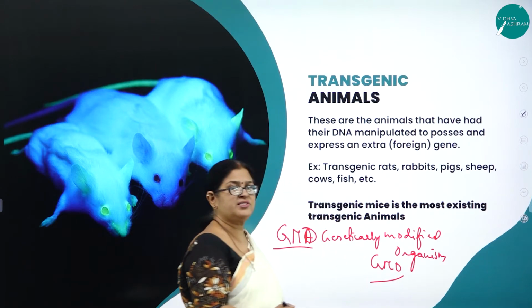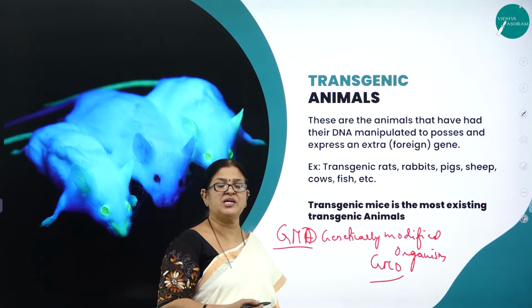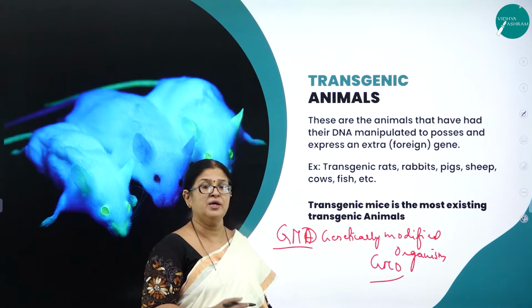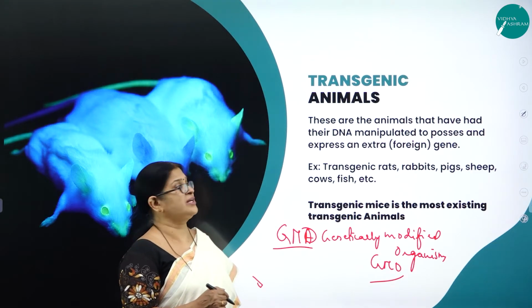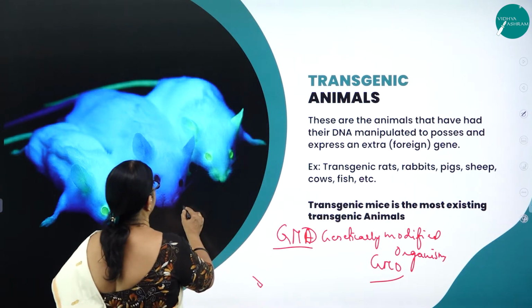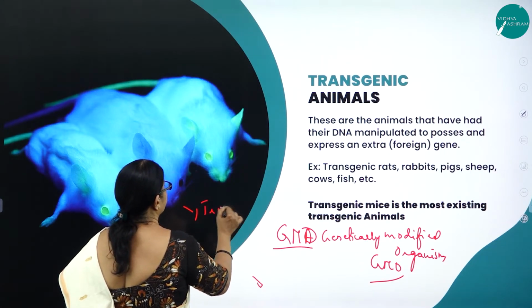So these transgenic plants and animals have great economic importance at this particular point of time. So now let us understand what these transgenic animals are. Here you can see the mice. So the transgenic mice.